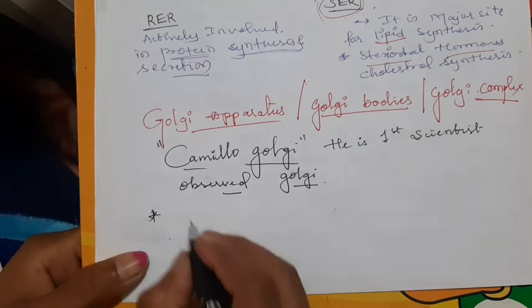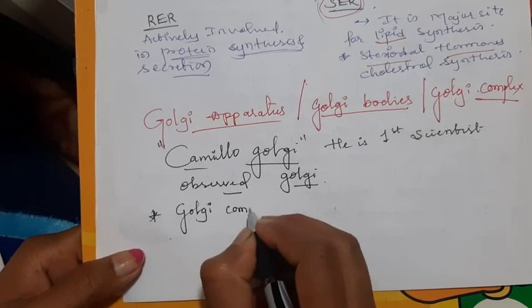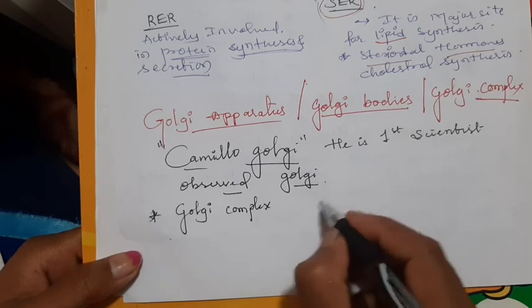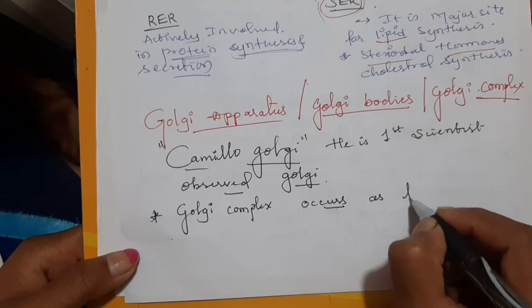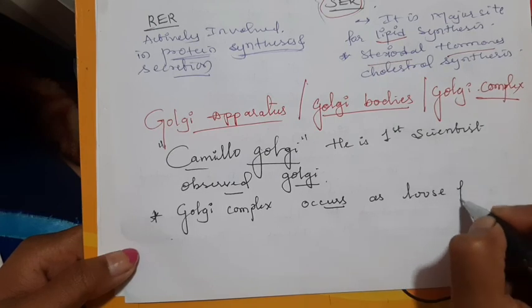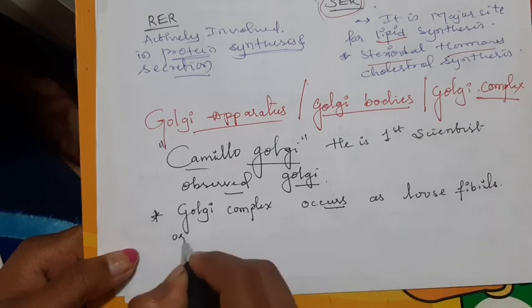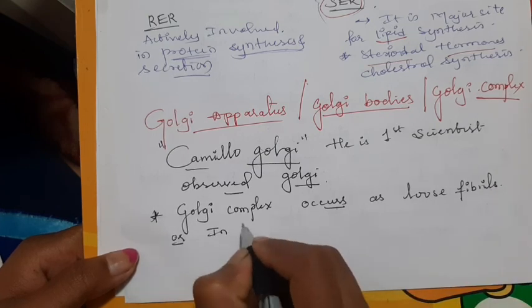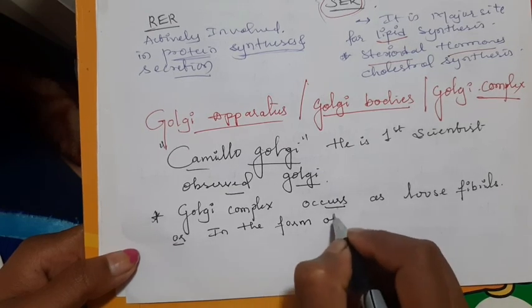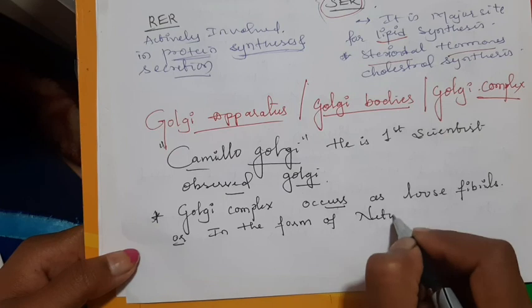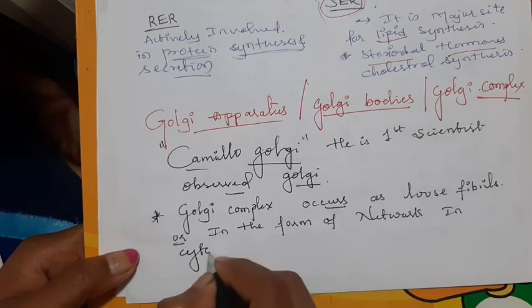Here I will write the first thing: Golgi complex occurs as loose fibrils or in the form of network in cytoplasm.